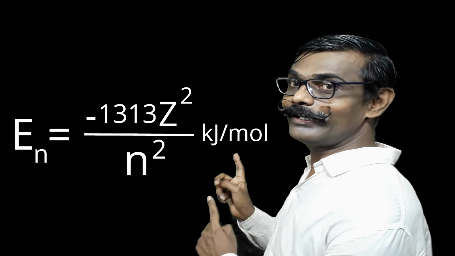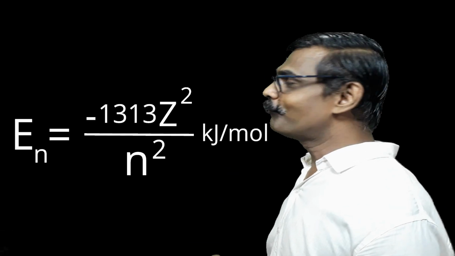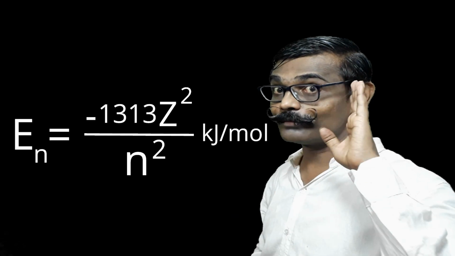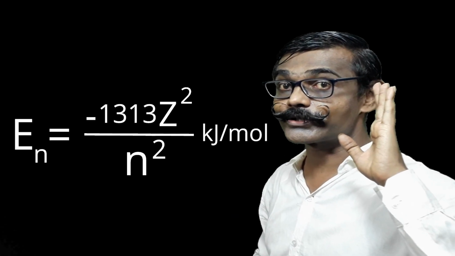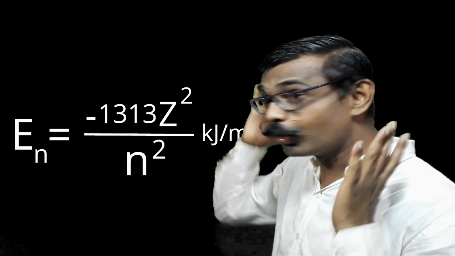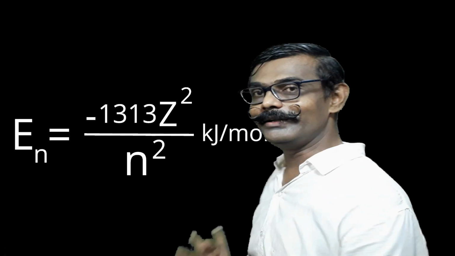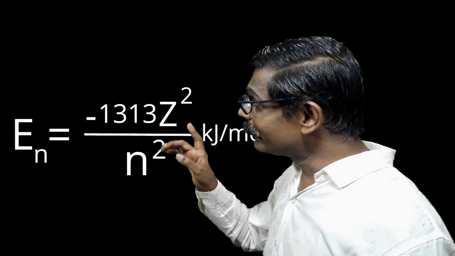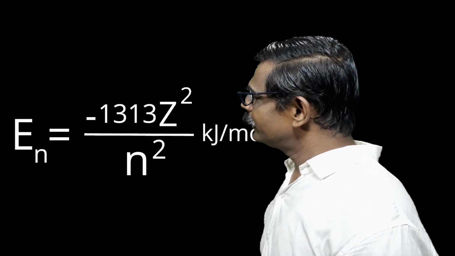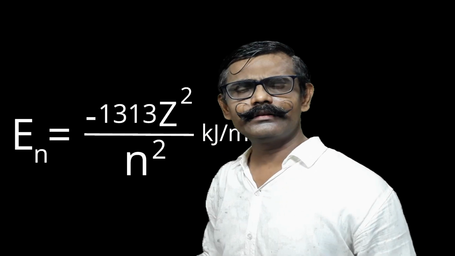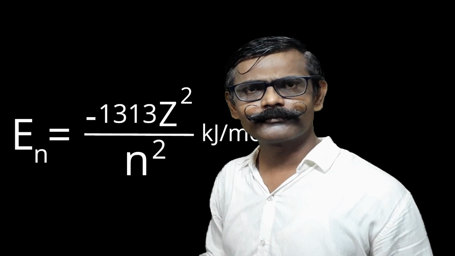What is the unit for that? Kilojoule per mole. Mole means Avogadro's number, 6.022 into 10 raised to 23. For those many electrons, this much energy will be there. So let us understand this. Here, there is a minus sign. Why minus sign? What does minus sign mean?